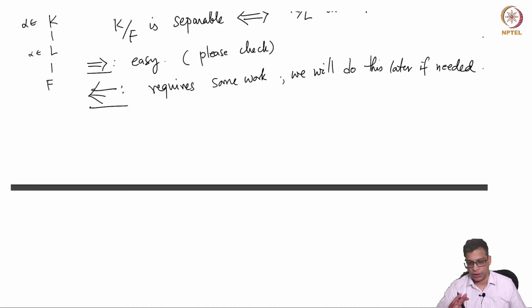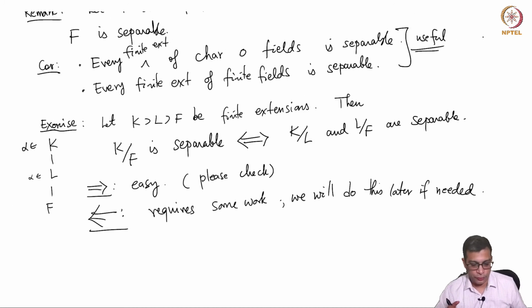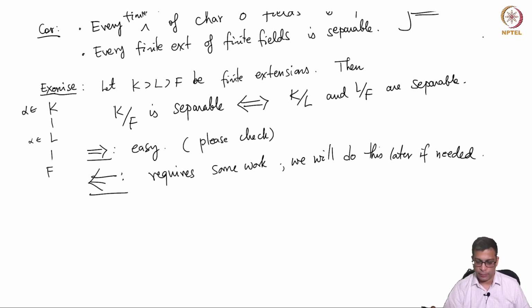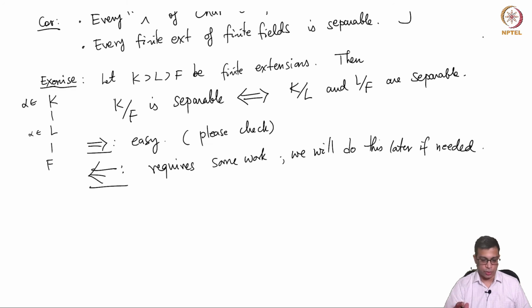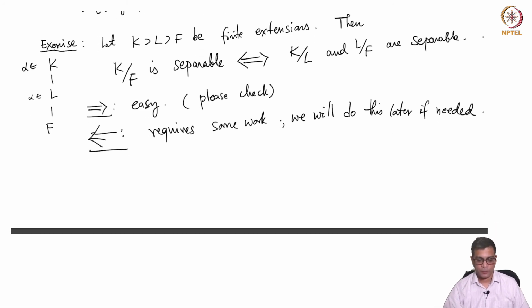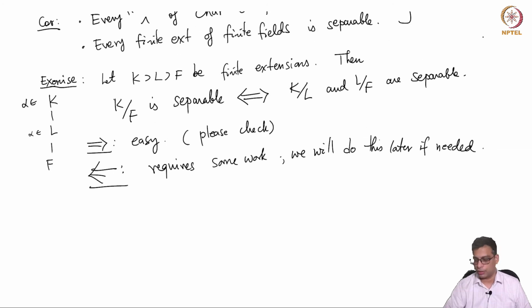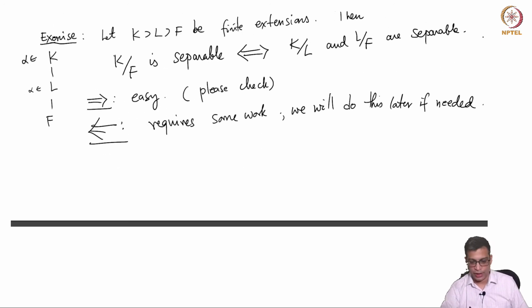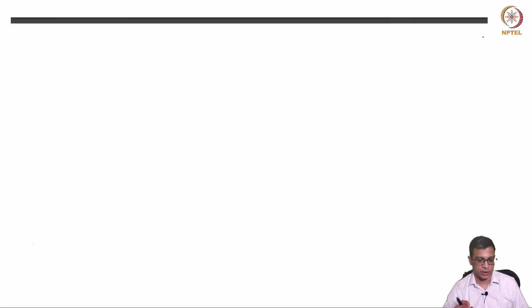So, I will omit the proof because it requires some work, but I think this is a nice statement and that we should prove later. So, I will come back to this at a later part of the course. But it is a nice statement to keep in mind because this is a property of separable extensions in towers. Okay, so now let us state the theorem that I want to prove next, because that proof will take a bit of time. So, I want to state it and then start the proof in the next video.